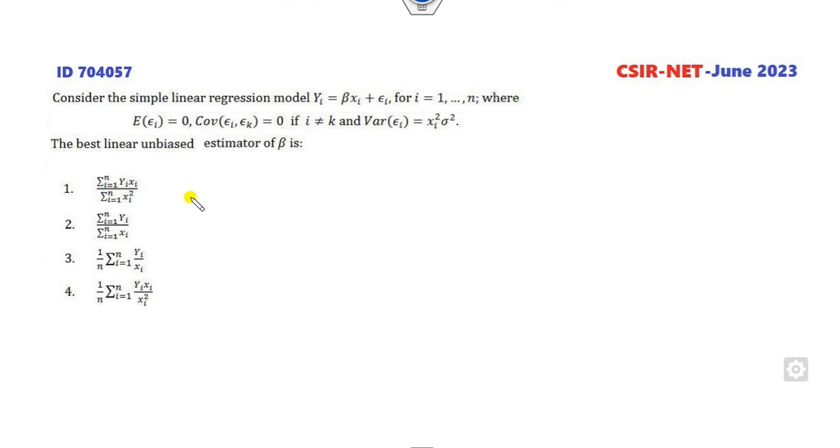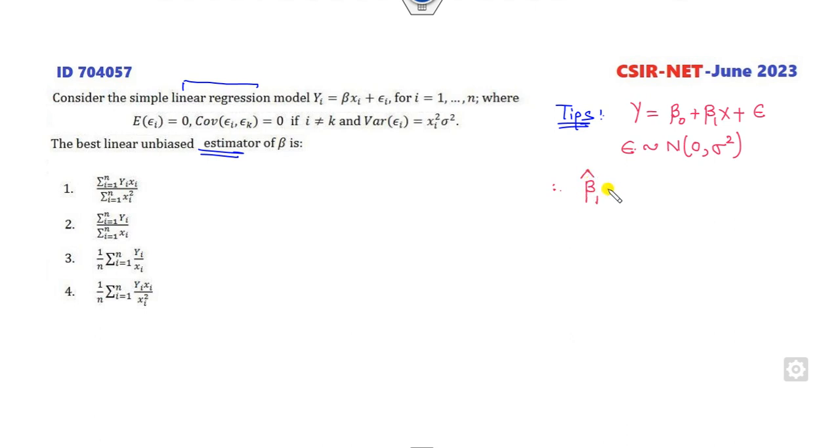Okay, now look at another question, which is related to regression models and the estimator. Remember, first of all, I will tell you a simple shortcut tip. If you have y = beta 0 plus beta 1 x plus epsilon, such that this epsilon is normally distributed with mean 0 and variance a positive quantity, fine. If this condition holds, then you can find the estimator of beta 1 cap with a very simple shortcut.